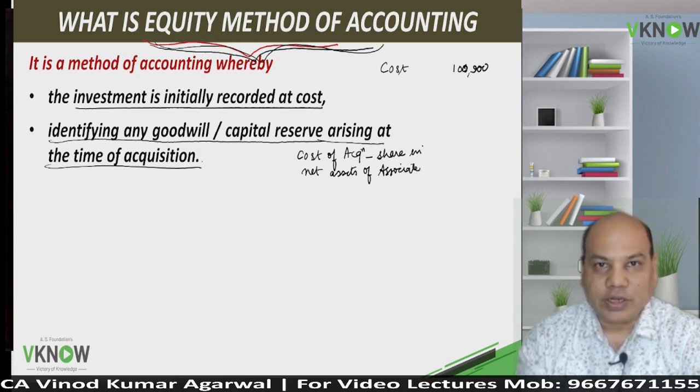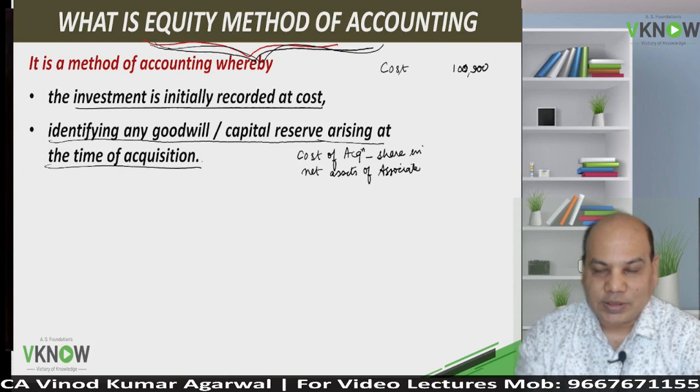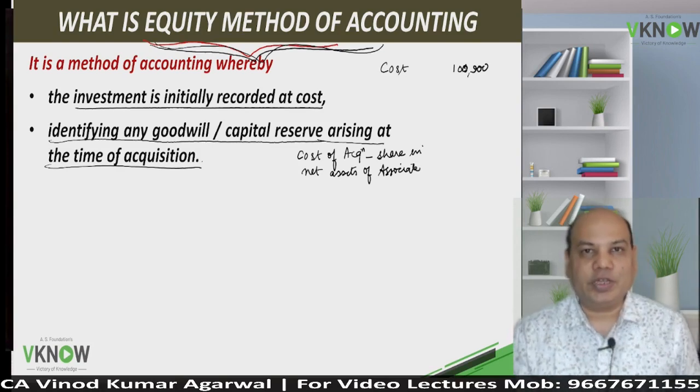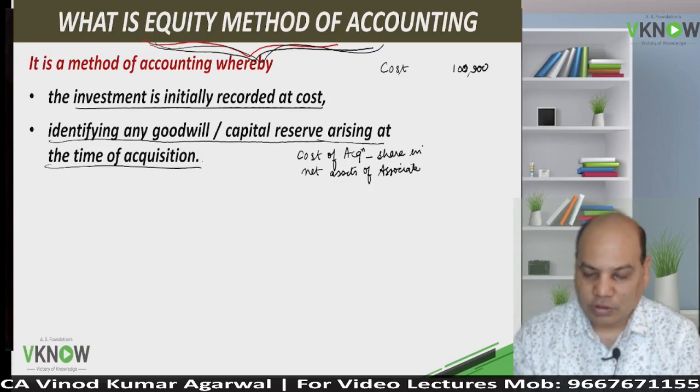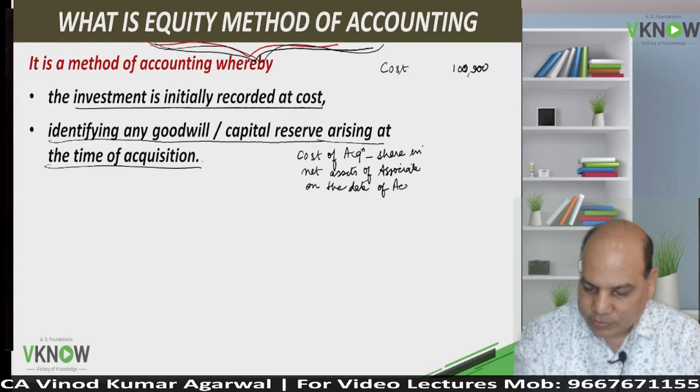In Accounting Standard 21 also we have seen goodwill is equal to cost of acquisition minus share in the net asset of subsidiary. Here we will call it change in the net asset or share in the net asset of associate on the date of acquisition.